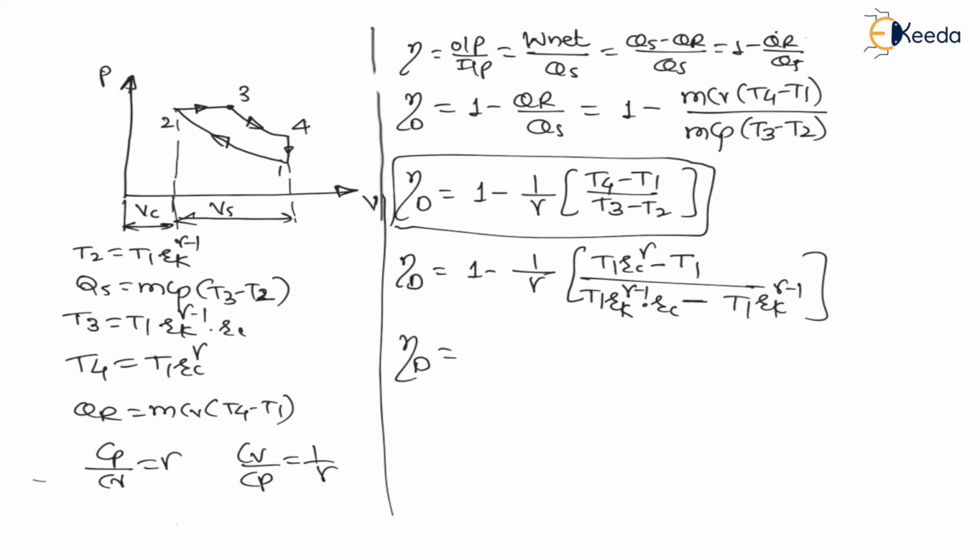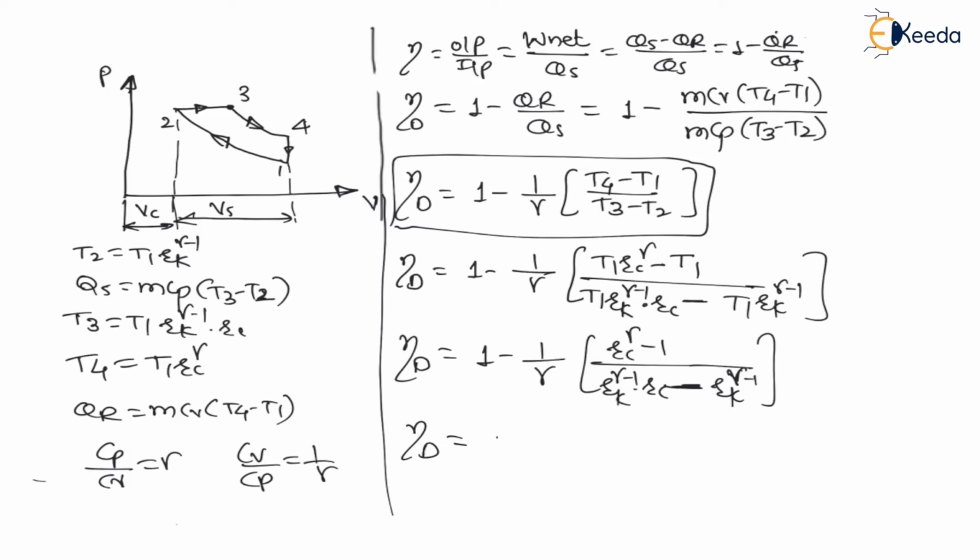So, the equation will become 1 minus 1 upon gamma into RC raised to gamma minus 1 divided by RK raised to gamma minus 1 into RC minus RK raised to gamma minus 1. Now, my dear students, from the denominator consider RK raised to gamma minus 1 common. So, the equation for efficiency of diesel cycle will become 1 minus 1 upon gamma, here from the denominator in the numerator RC raised to gamma minus 1, divided by, in the denominator, RK raised to gamma minus 1 in bracket RC minus 1, right?